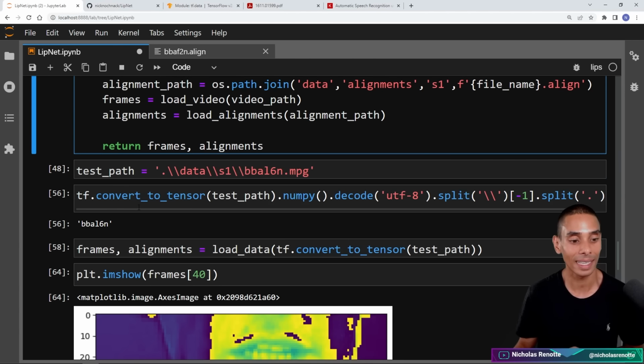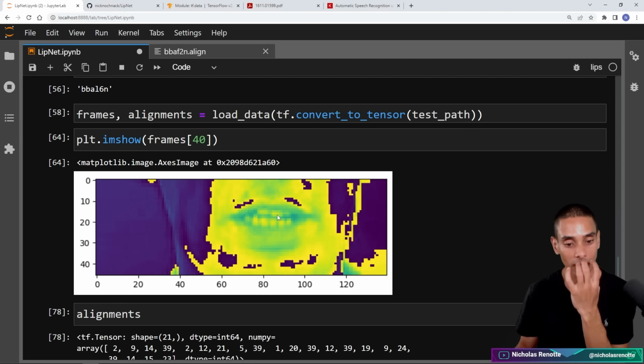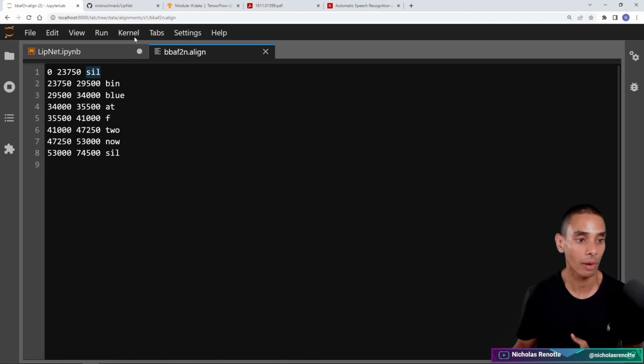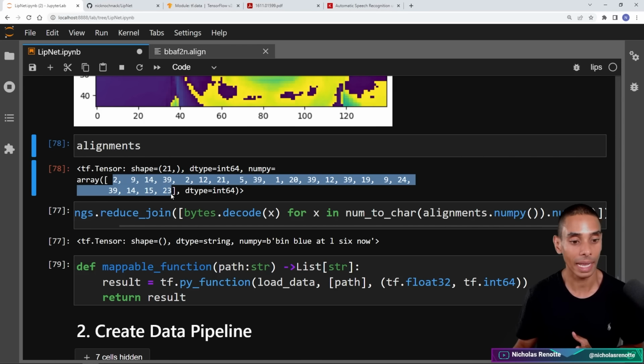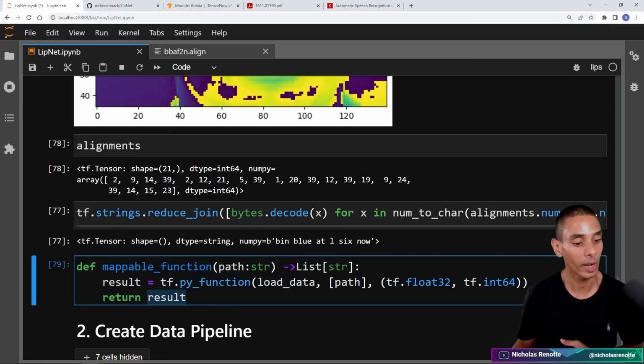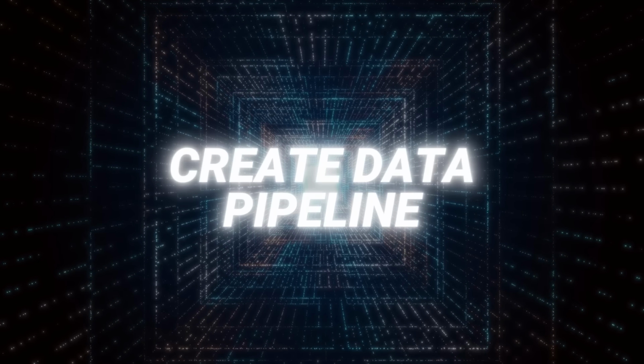We've then tested it out using our test path, and you can see that we are now returning back a bunch of frames which show our person's mouth, which should effectively show the person's mouth moving when we stack all of these frames together. We've also converted our alignments. Remember, this was our raw alignments. We've now converted it into an encoded sequence, which we'll be able to pass through to our machine learning model. And we've also created a mappable function, which we're going to need for our data pipeline in a second. Alrighty, let's jump back on over to our client.